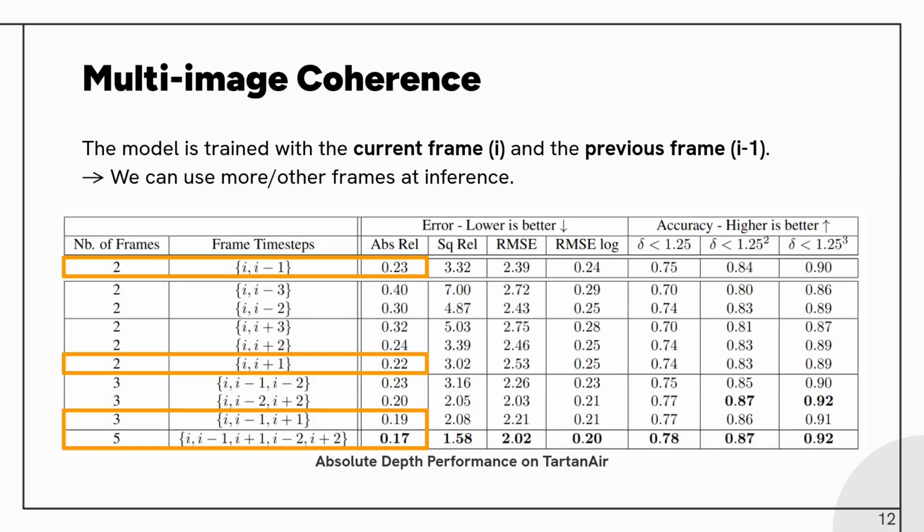Looking at multi-image coherence, we show that our method can benefit from using more frames. The most naive method of median filtering multiple depth maps shows that using more frames is always beneficial, which confirms that the produced absolute depth is always coherent.